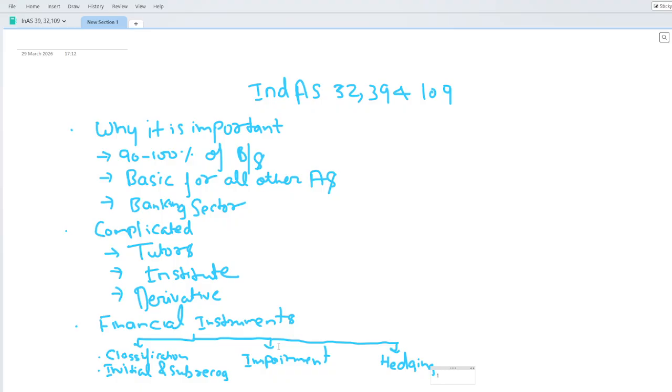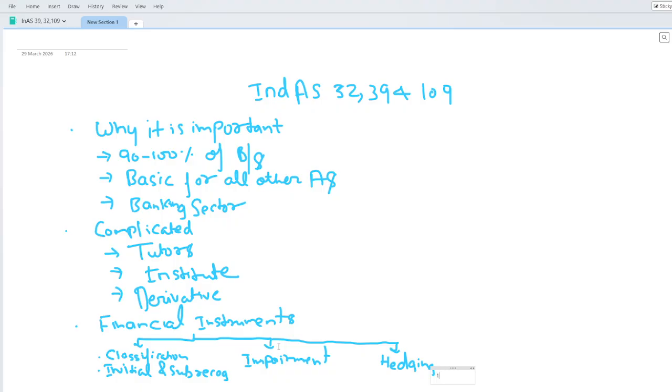It is like the risk management world plus the accounting world. If you want the holistic picture, you should also have an understanding about risk. There are different types of risk, the market risk, the credit risk, and the operational risk.